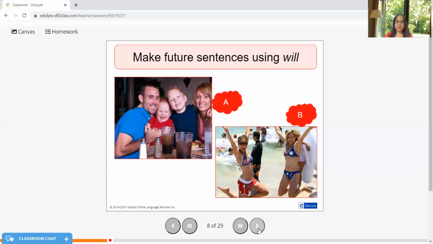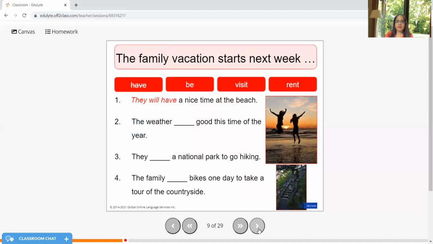Again, let's make a few more sentences. The family will spend some time together at the restaurant. The people will enjoy at the beach. They will have a nice time at the beach. The weather will be good this time of the year.